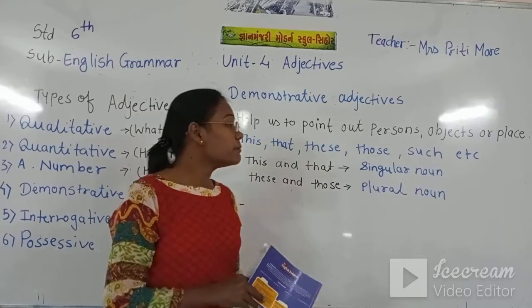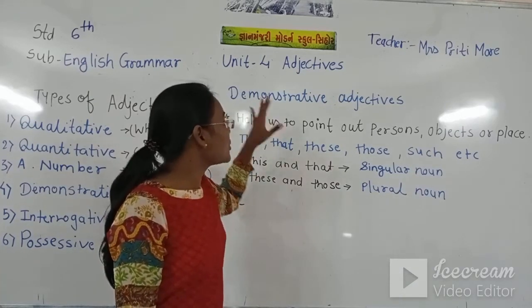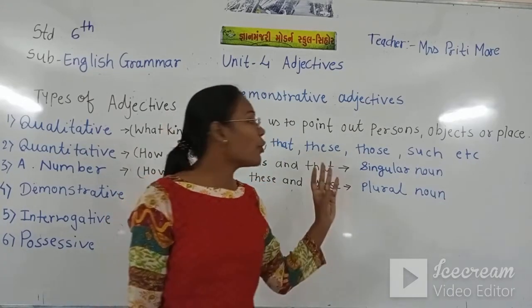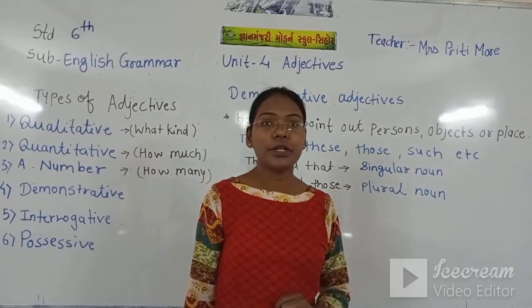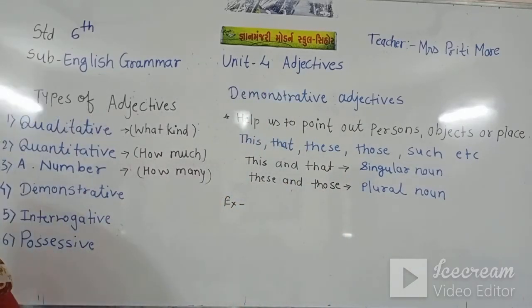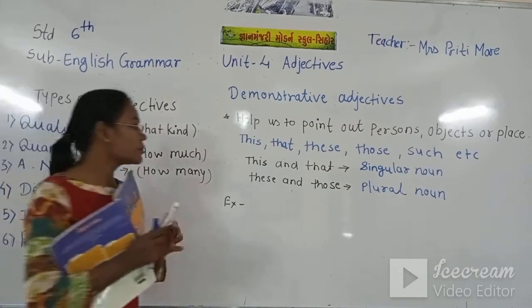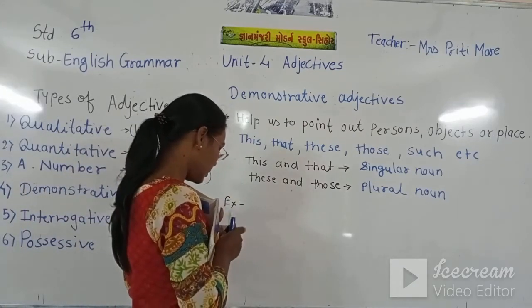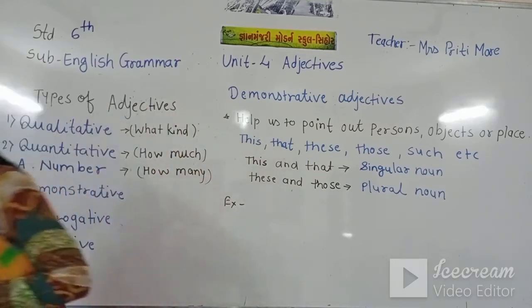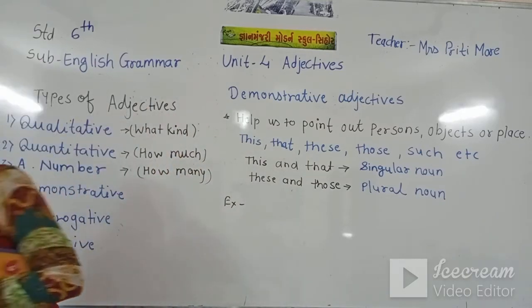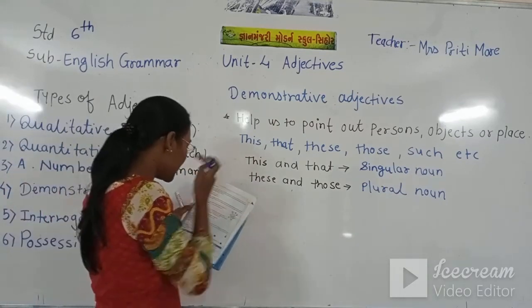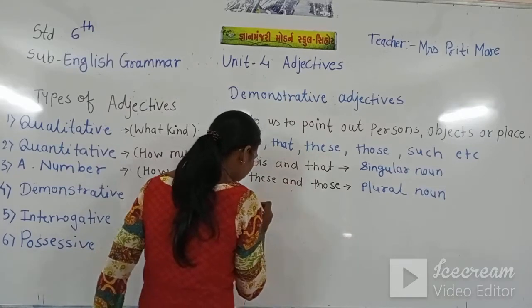The demonstrative adjective helps us to point out a person, an object or a place. Let's see the example. The example is, I want this book.